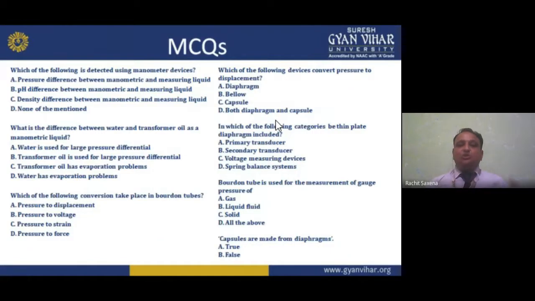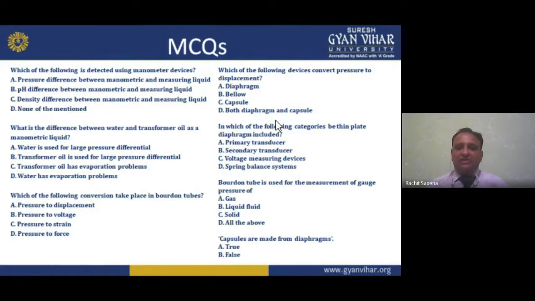These are some MCQs related to this topic. Which of the following is detected using manometer devices? Options given are pressure difference, pH difference, or density difference between manometric and measuring liquid. So we use it for pressure. What is the difference between water and transformer oil as a manometric liquid? Water is used for a larger pressure differential. Transformer oil is used for a larger pressure differential. Transformer oil has evaporation. Water has evaporation. So let's go through it.